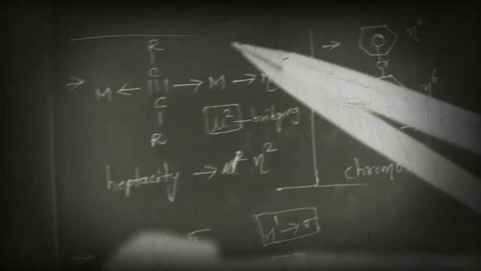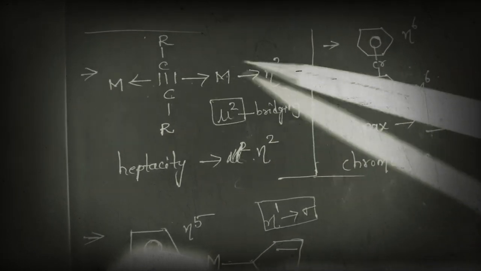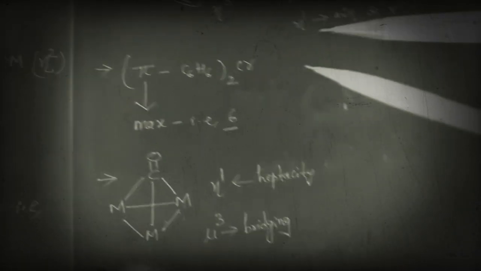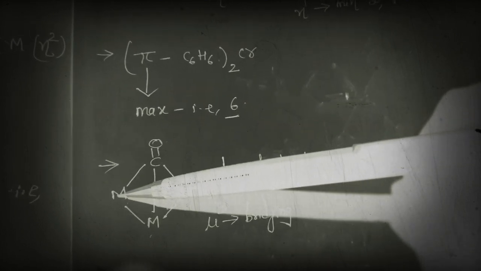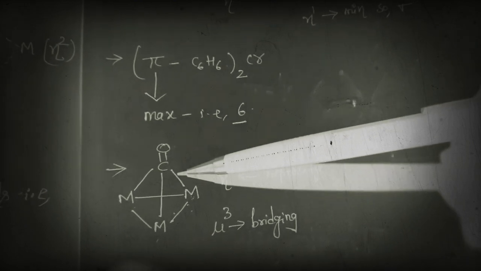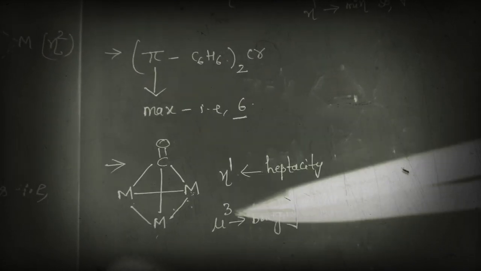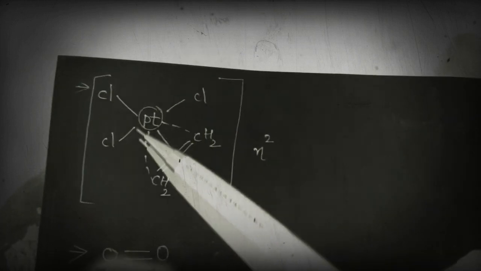We already observed that in this case this ligand is present in between these two metals, so mu2. Whereas here this ligand is present among three metals, so here this ligand can be represented by mu3, that is a bridging. See, mu indicates the bridging, that we should remember.